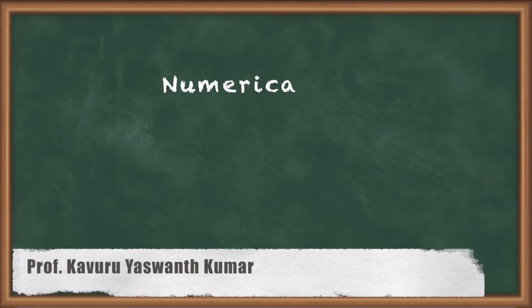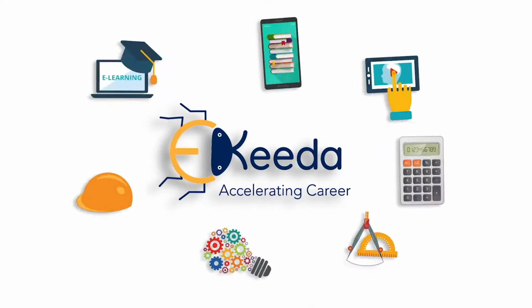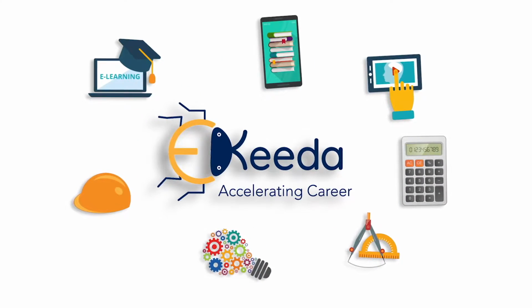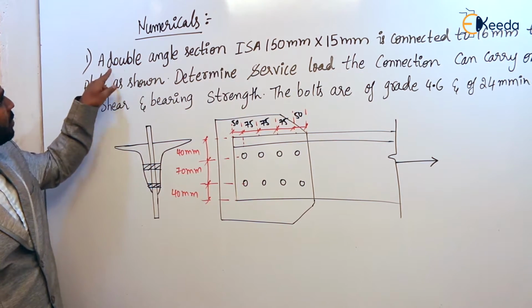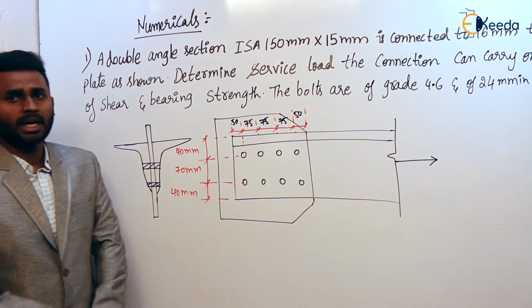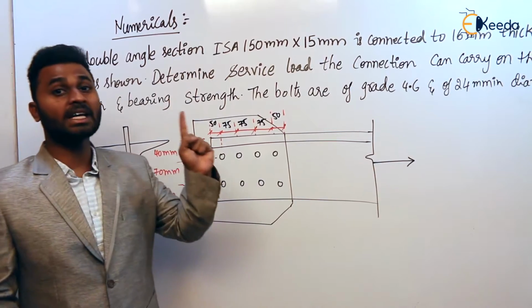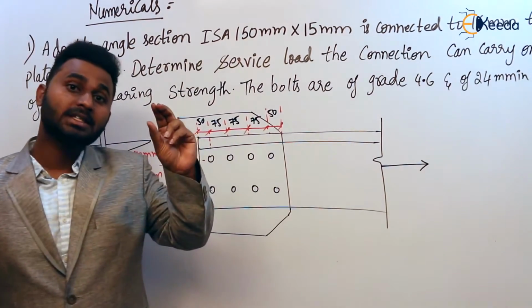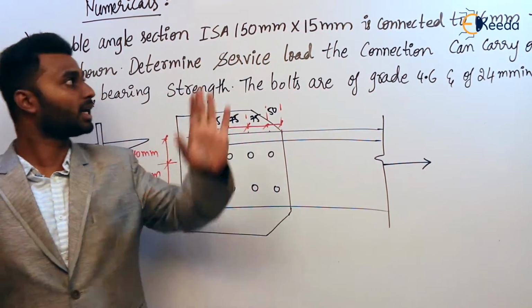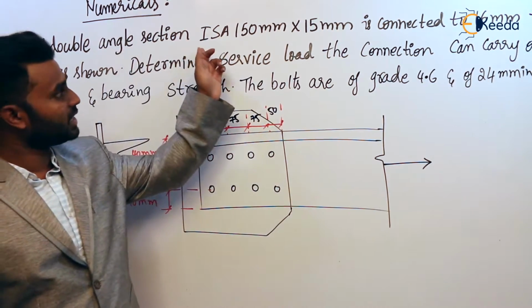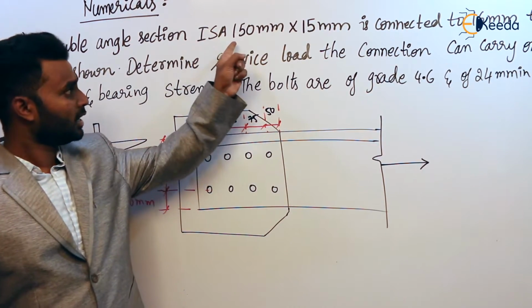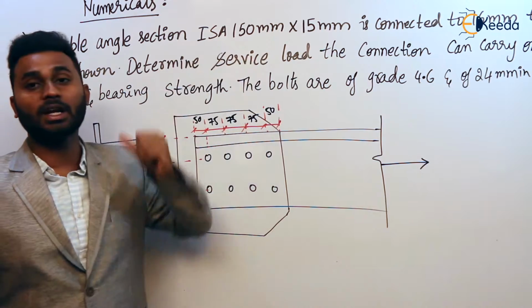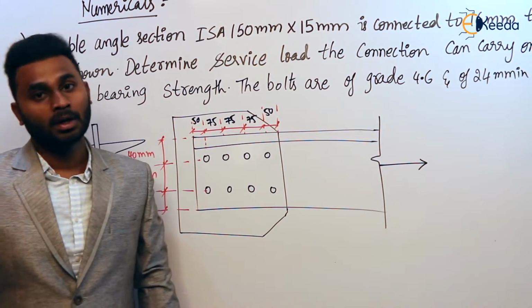So this is the first question in the design of bolted connection. The question is a double angle section. We know that angle is represented by ISA, its thickness into width. Agree or not? So a double angle section ISA, Indian Standard Angle, 150 of width and 15 mm of thick.